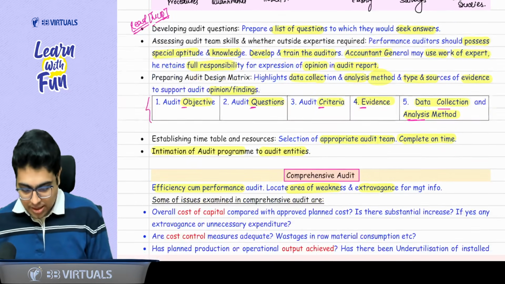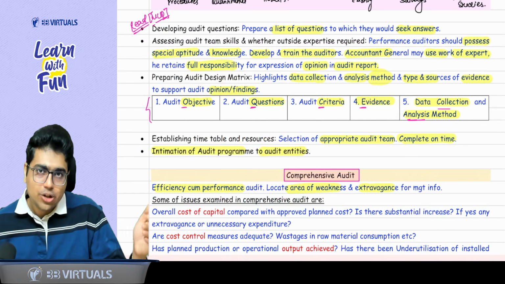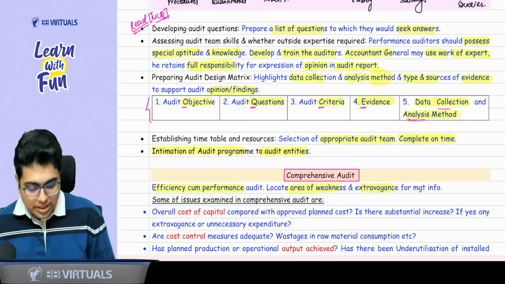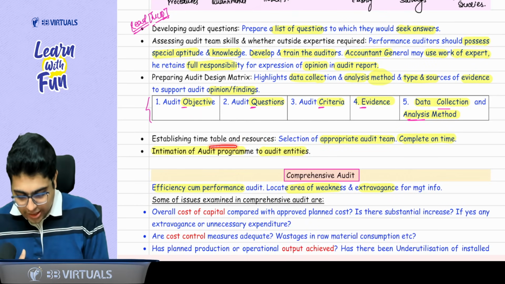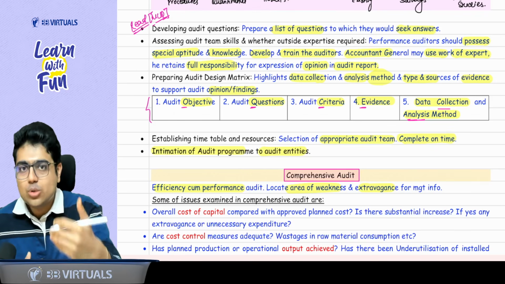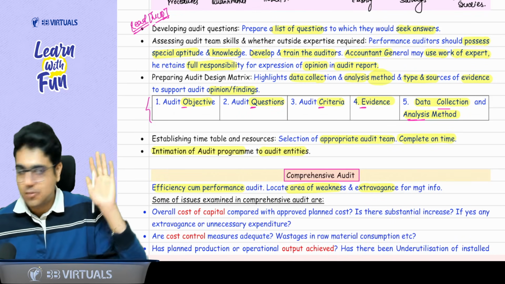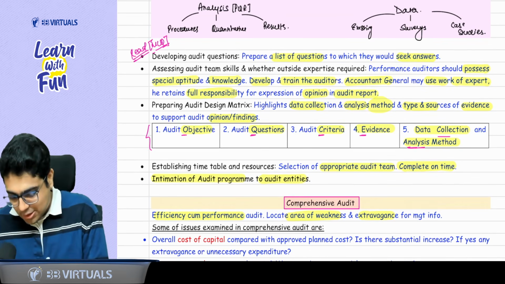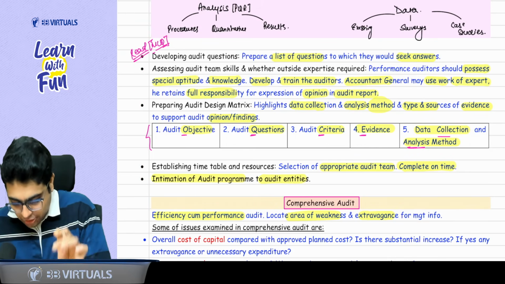Yes, sir. Then, sir, establish your timetable and resources. By what time you will be able to complete your work and finish the audit. For this, you also need a proper audit team, that is the resources. And then whatever is your audit program, what procedures you will do, who will do the procedures, this should be communicated to the audit entity. Easy, sir. So this last part, you just need to give a proper read again from MCQ point of view.